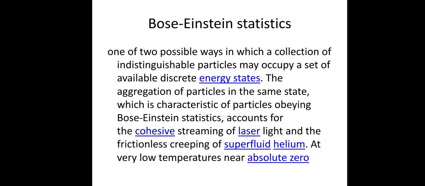Now next is the Bose-Einstein statistics. The Bose-Einstein statistics describes indistinguishable particles that occupy a set of available discrete energy states, an aggregation of particles in the same state, which is a characteristic of these particles. It is seen in the coherence of laser light, and in frictionless superfluid helium at very low temperatures near absolute zero.